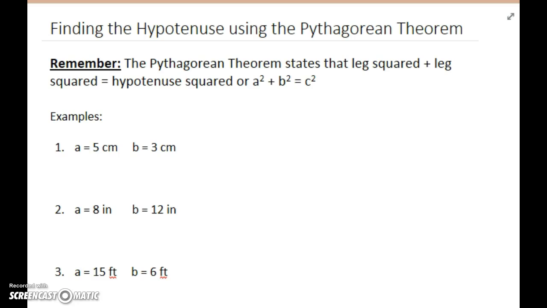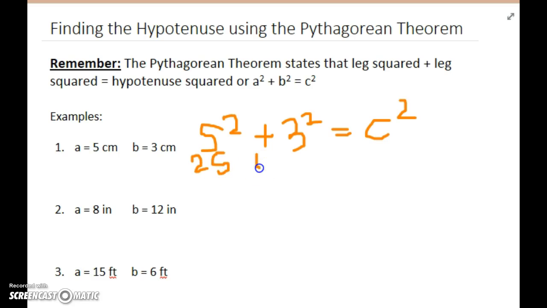So if we go through and solve this problem, we are going to take 5 squared plus 3 squared equals c squared. 5 squared is 25, 3 squared is 9, and c squared is our unknown. 25 plus 9 is 34. But I'm not interested in what c squared is. I'm interested in what the measure of the hypotenuse is.